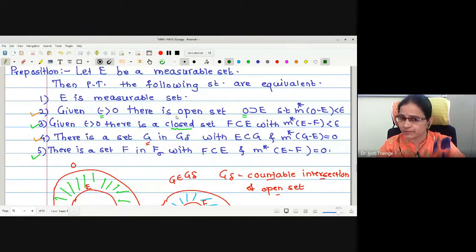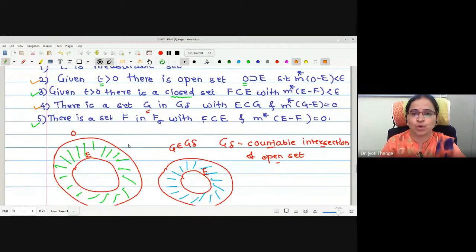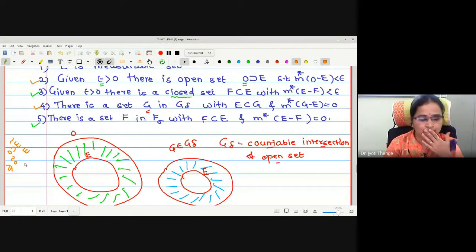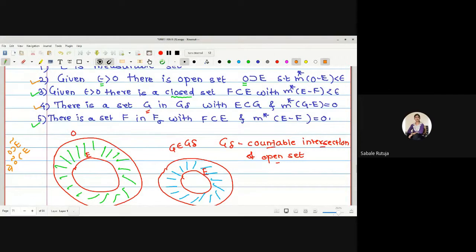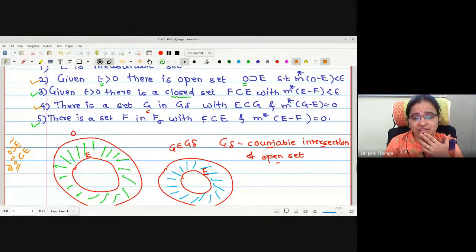Why were we using the complement? Because whenever I use a complement, it gives us a statement of this type: O contains E complement. Then if I take the complement on both sides, what is the relation between O complement and E? O complement is contained in E. Therefore, we get a subset of E. That is what we want to prove in statement number 3: F contained in E, the existence of a subset. And what should be the nature of that subset? It should be a closed set.